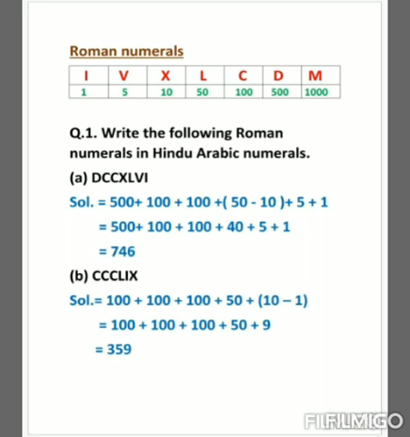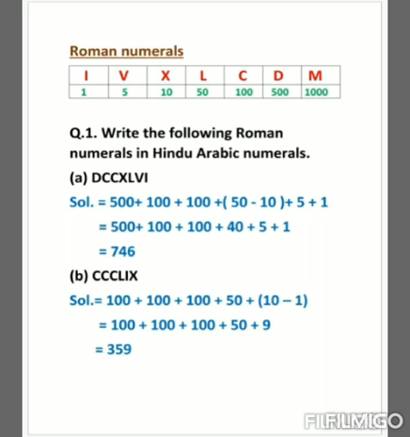So that is equals to 500 plus 100 plus 100 plus 40 as 50 minus 10, that is equals to 40, plus 5 plus 1, that is equals to 746. So the value of DCC XL VI is equals to 746. See the next one.